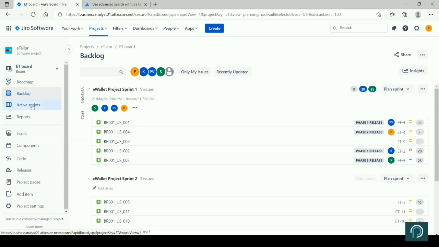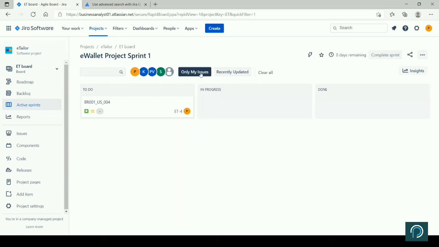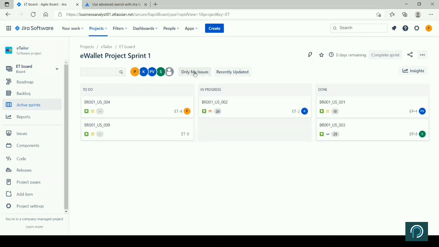And you see the active sprint option. So this is how you manage on a daily basis. When your Scrum Master is in the Scrum meeting, right, they will open this particular active sprint dashboard and see who is doing what, right? You can filter this particular information based on users also. At this point of time, only my issues, I'll just remove. So I only see my issues, but I'll just remove that and see everybody's issues. I'm able to see it, right?